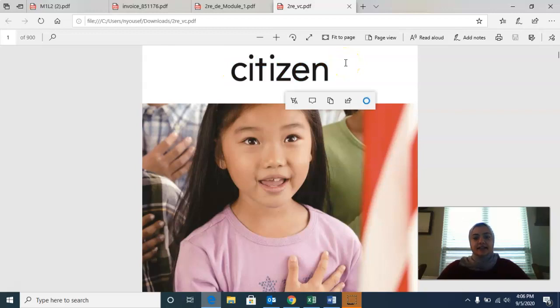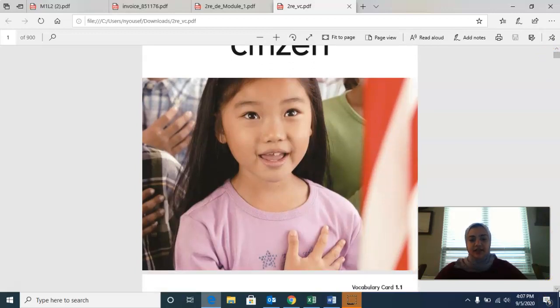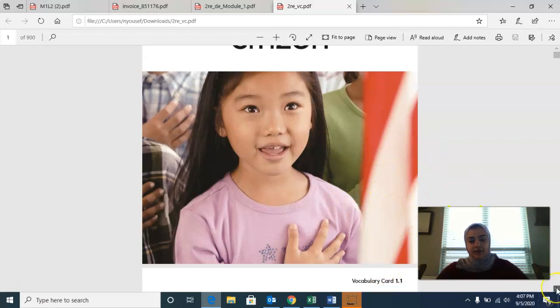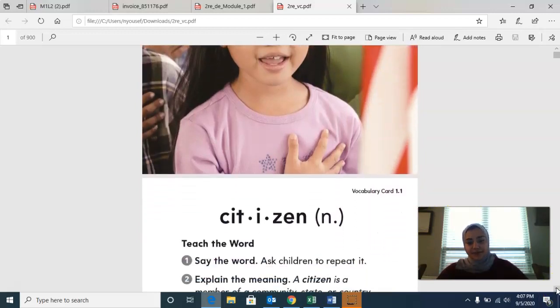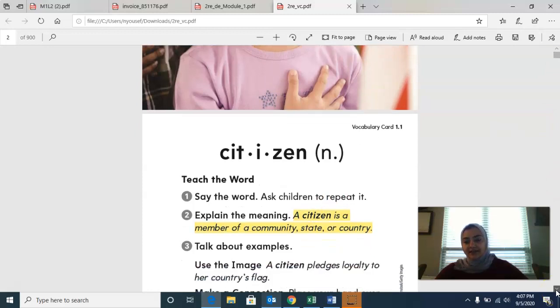Citizen. Who thinks they know what a citizen is? All right, let's look at the little girl. What is she doing? She has her hand on her heart. Maybe she's saying the Pledge of Allegiance because there's the American flag right there, and her mouth is open like she's talking or saying something. That's a clue. A citizen is a member of a community, state, or country. So if you're part of a community, you are a citizen of that community.